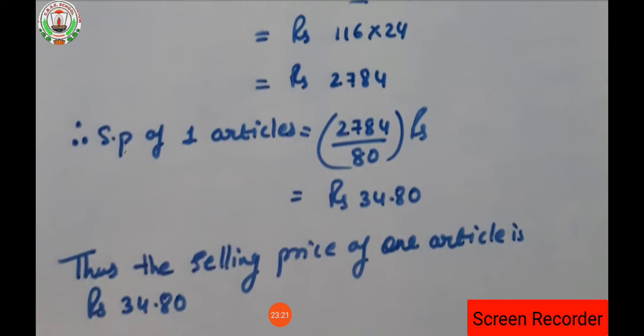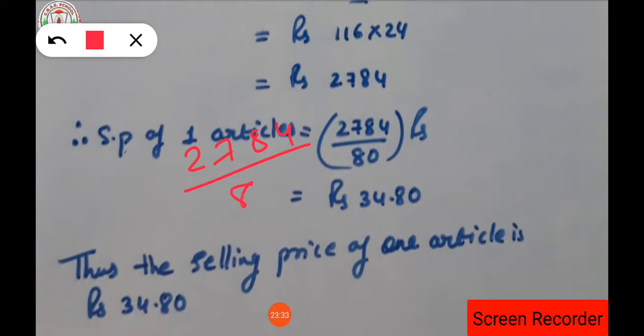Now you will say, teacher, how to get the cancellation? So again I am showing you the cancellation of 2784 by 80. Look how to do the cancellation. We have 2784 upon 80. 80 goes in the table of 2, 40 times. Then 2784 goes in the table of 2: that will be 1 time, 7 that means 3 times, 1 will be carried forward, 9 times, and this will be 2 times.